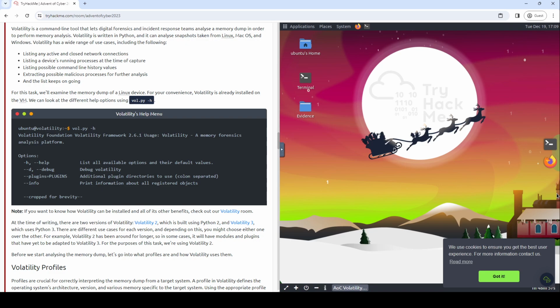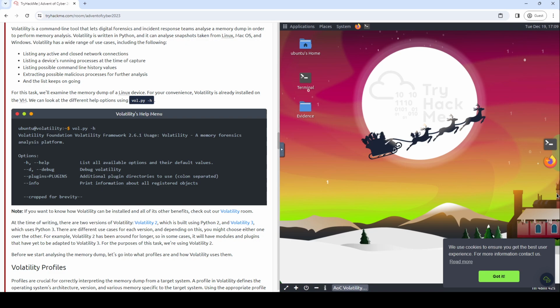Okay, note, if you want to know how Volatility can be installed and all its other benefits, check out our Volatility room. I appreciate that they do this now. Not at the end of the thing, but you can just click on through if you want to do that first.